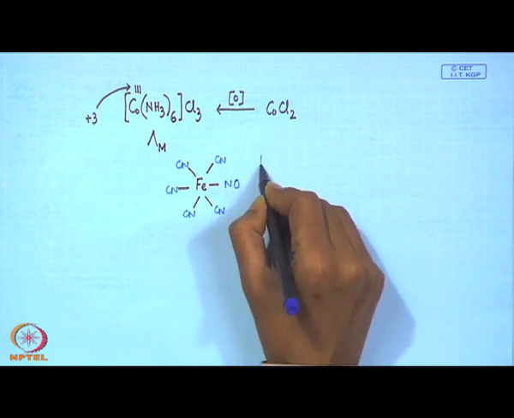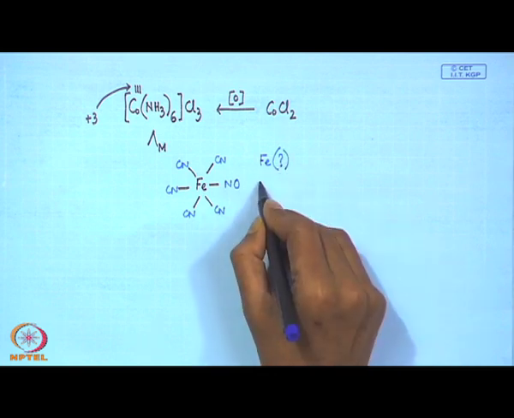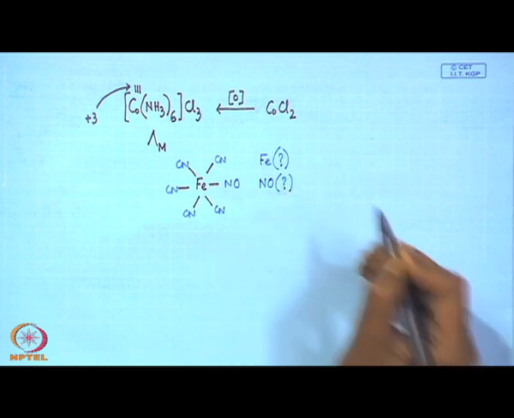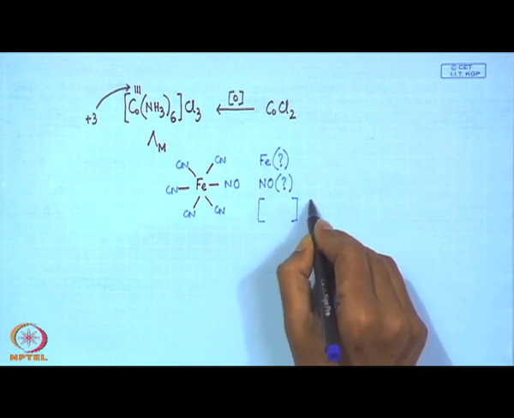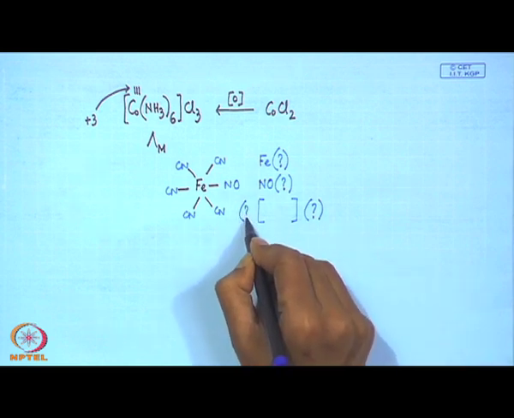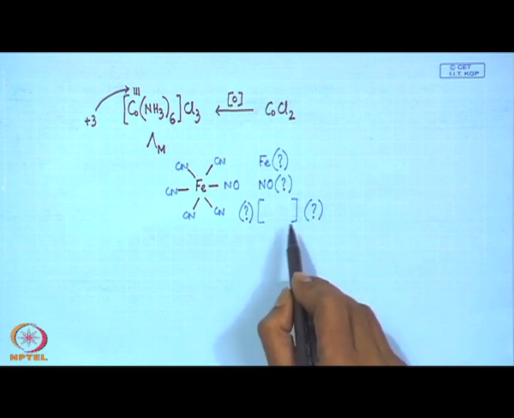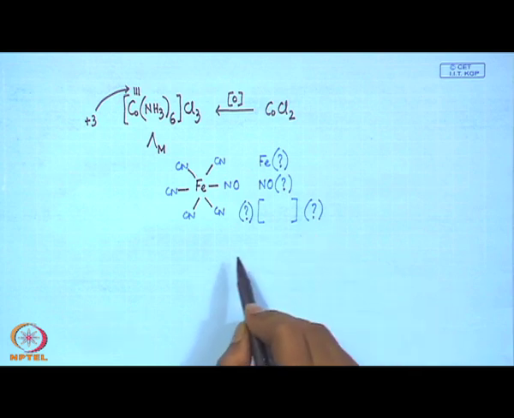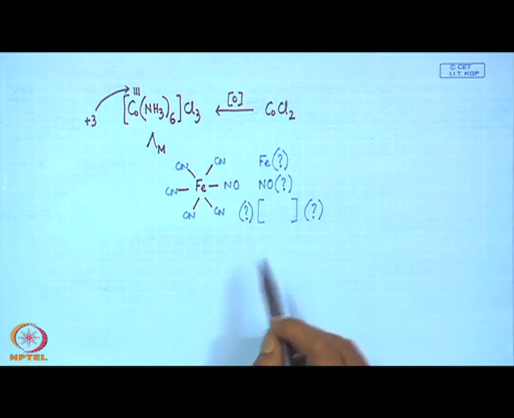So, the assigning of this iron oxidation state is important; we will discuss how we can assign the corresponding oxidation state on the NO, and what should be the corresponding charge on this particular species, that is, how many anions or how many cations will be there following or preceding the corresponding complex species. We will try to find that out. So, that gives us the entire formula of the compound, and that will also straighten out the corresponding naming of the compound. Okay, thank you.